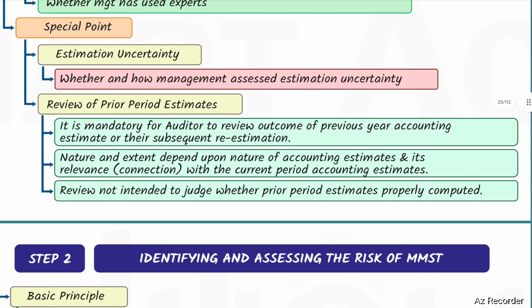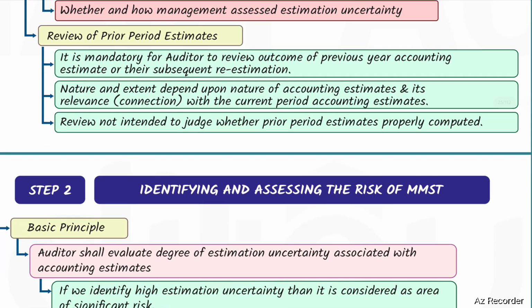Review of prior period estimates. It is mandatory for the auditor to review the outcome of previous year accounting estimates or their subsequent re-estimation. Nature and extent depend upon the nature of accounting estimates and their relevance, that is, connection with the current period accounting estimates. The review is not intended to judge whether prior period estimates were properly computed or not.